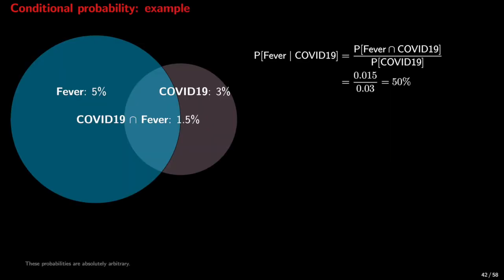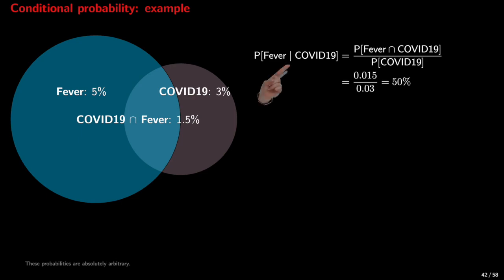Here's an example. Suppose there is a 5% probability that a person has fever and a probability of 3% that they have COVID-19. Of course, one can have COVID-19 without fever, or fever without having COVID. Suppose that the probability of having COVID and fever at the same time is 1.5%.